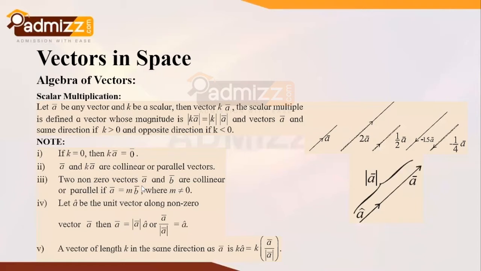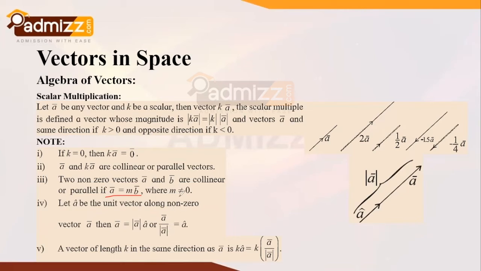Now, if two non-zero vectors A bar and B bar are collinear or parallel, we can form this condition which you can find over here, that is A bar equal to M B bar, wherein M is a non-zero constant. Now let A cap be the unit vector along the non-zero vector A bar, then A bar is equal to modulus of A bar into the unit vector of A bar, that is A cap, which is also known as A bar upon mod A bar.